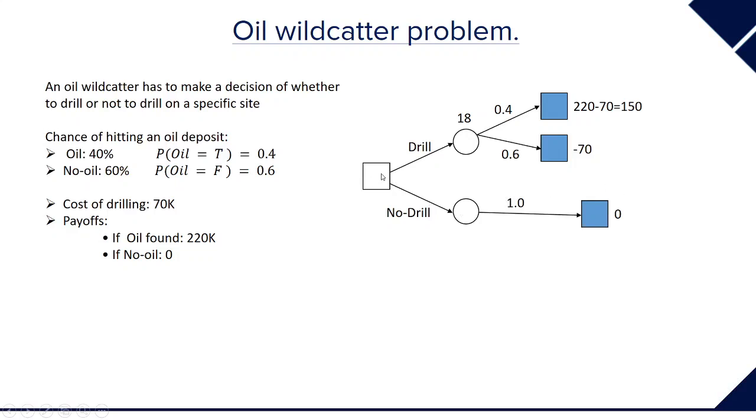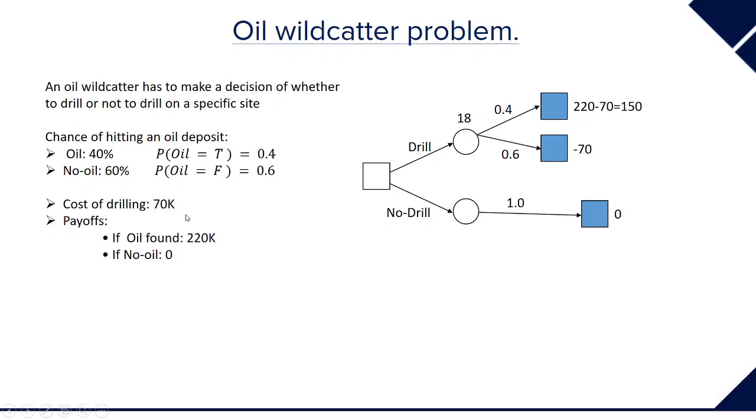Now in case we opt to drill, this is the node where we will reach, and there are two paths. We might find oil, and we might not find oil. Each of them has probability 0.4 and 0.6.